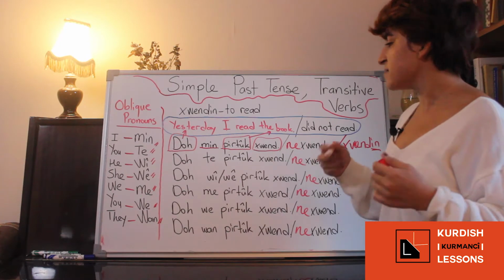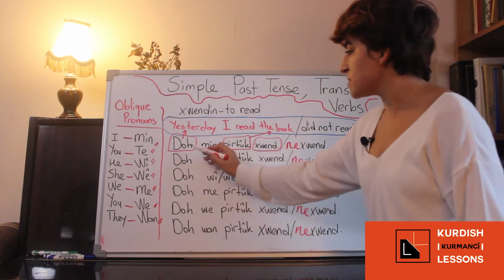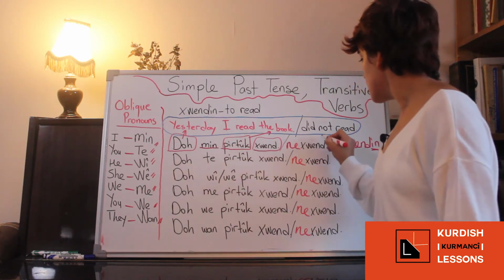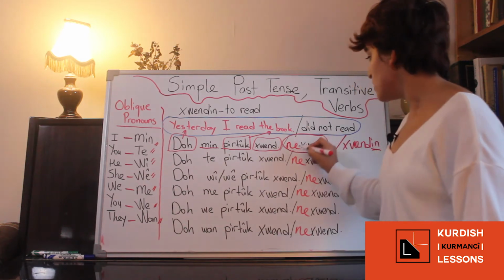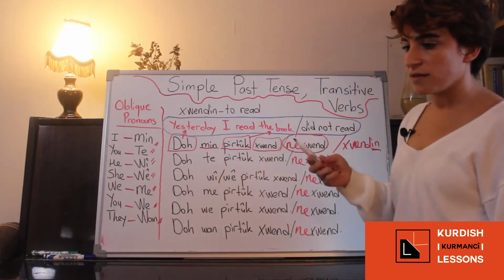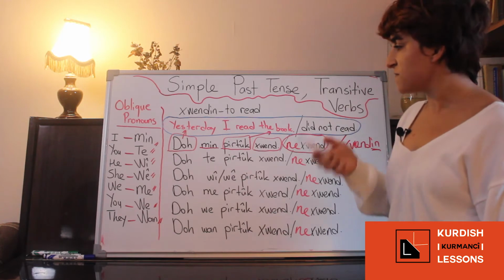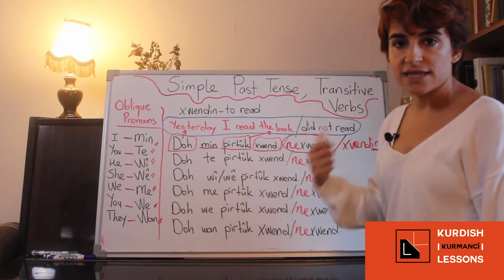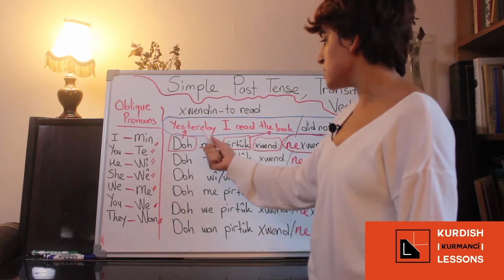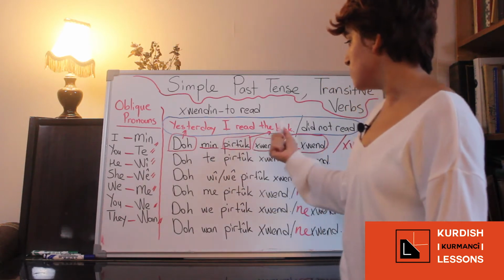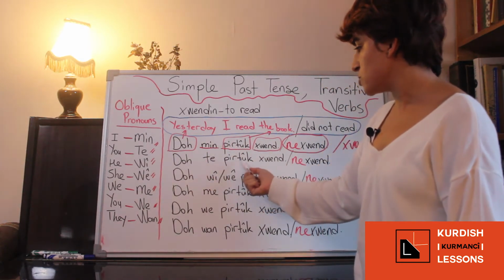And if you want to say I didn't read the book, you will say do من pertuk نخواند. Ne is our negative prefix for the simple past tense. And for example, yesterday you read the book, it will be do te pertuk خواند.